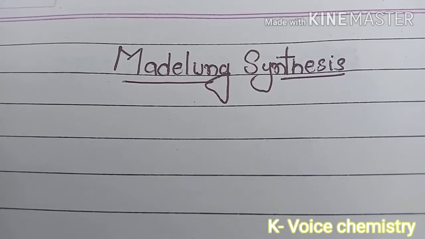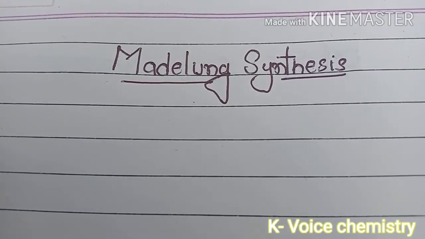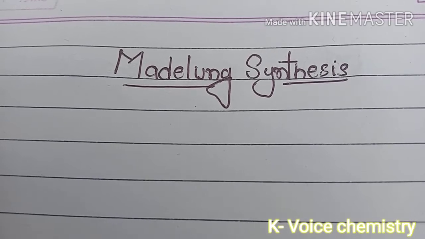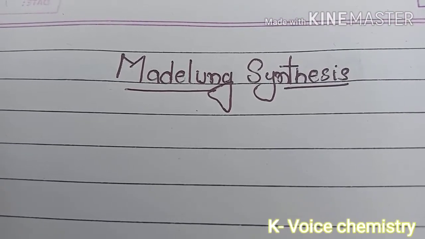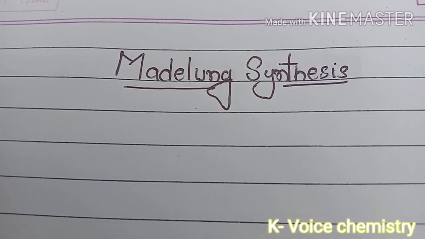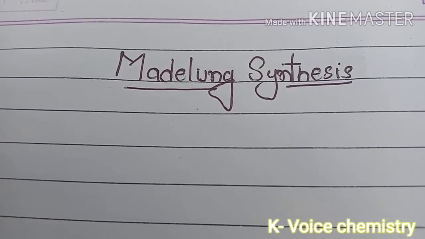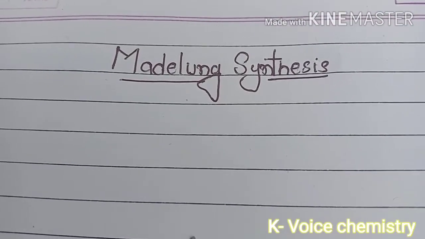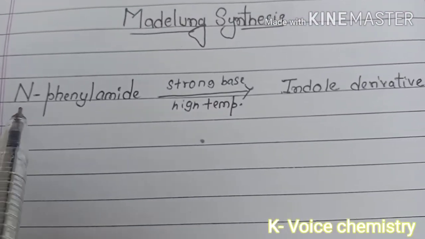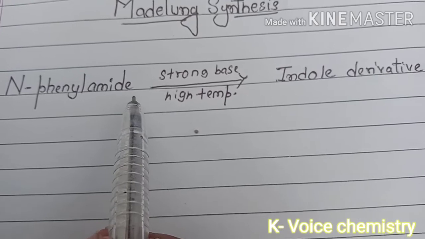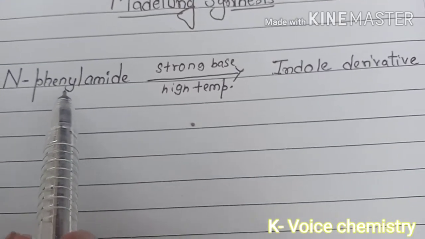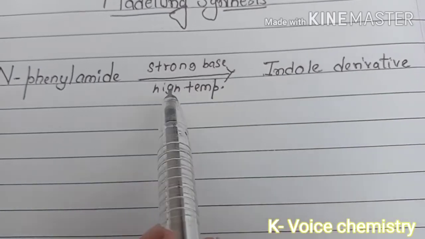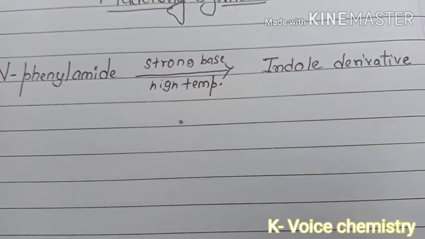So basically it involves the production of an indole derivative by intramolecular cyclization of N-phenylamides using a strong base and high temperature. This is the basis of the reaction. This phenylamide, upon treatment with strong base at high temperature, gives an indole derivative.